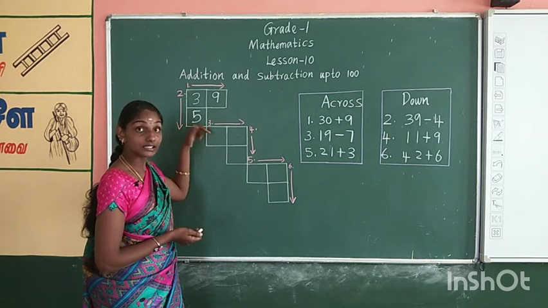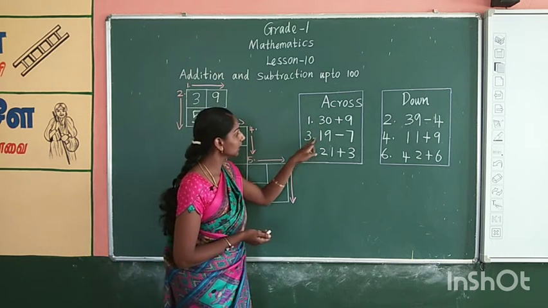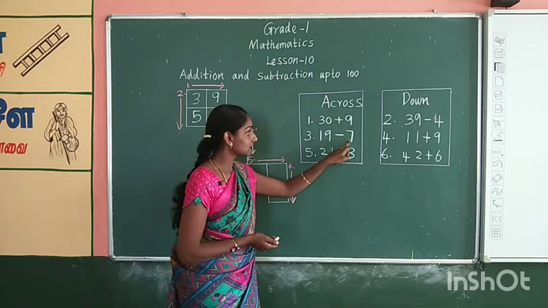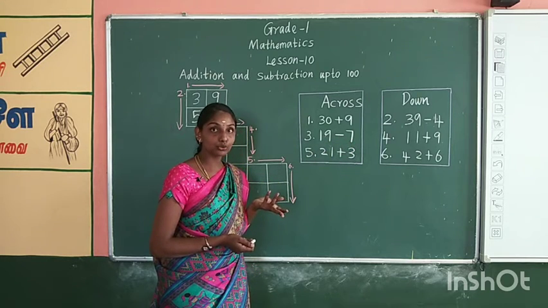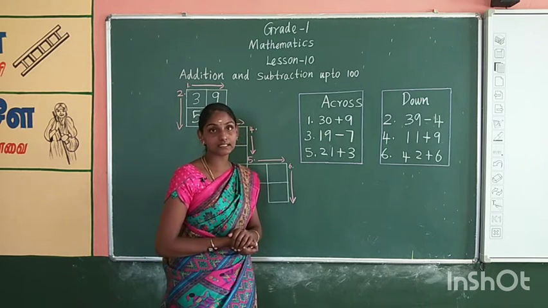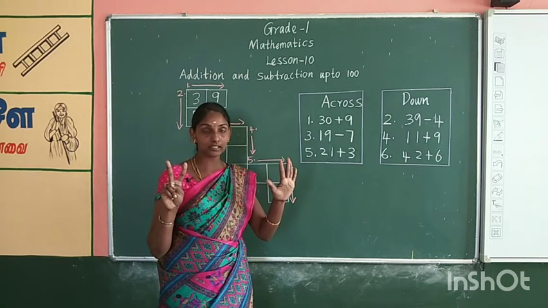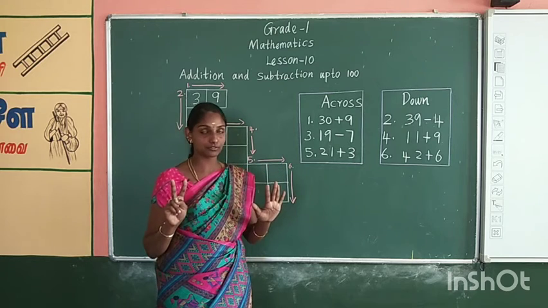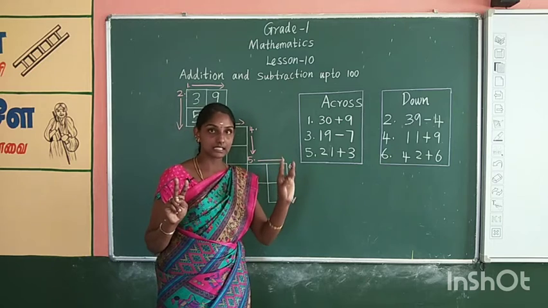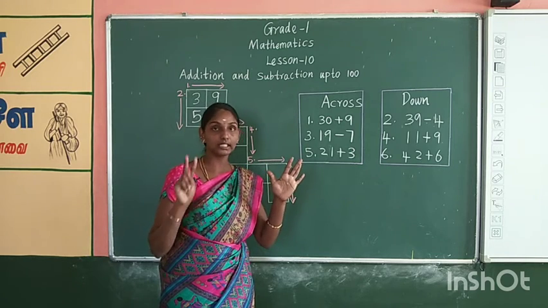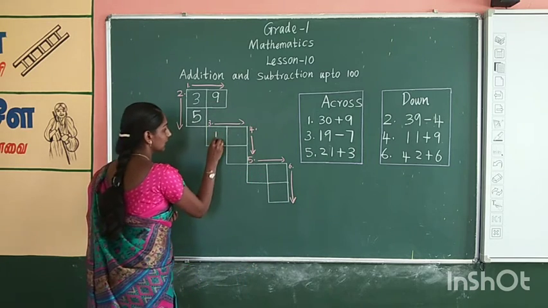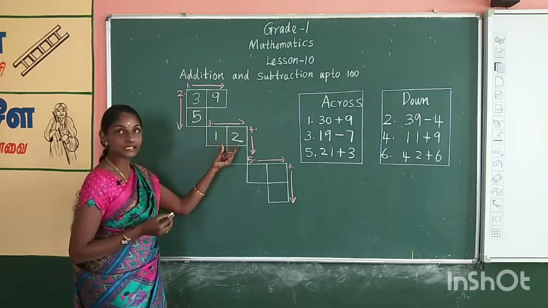Next, see this number 3. See the direction, it is across. Yes, we have to see the across clue. What is the question? 19 minus 7. Now what we have to do? We have to do backward counting to find the answer. Take 7 fingers in your hand. Where do we start? We have to start from 18 and count backward. 18, 17, 16, 15, 14, 13 and 12. Where do we reach? We reached number 12. Yes, the answer is 12.